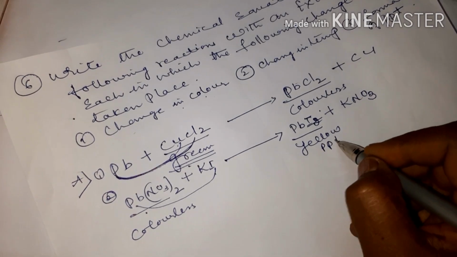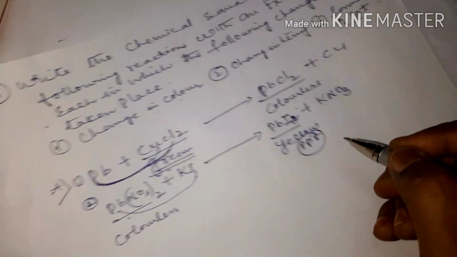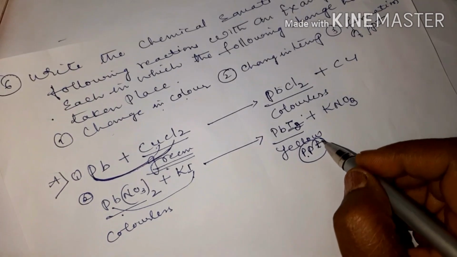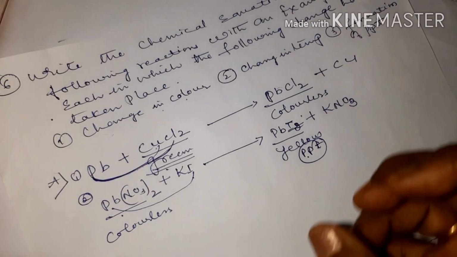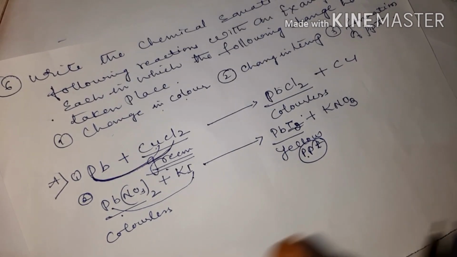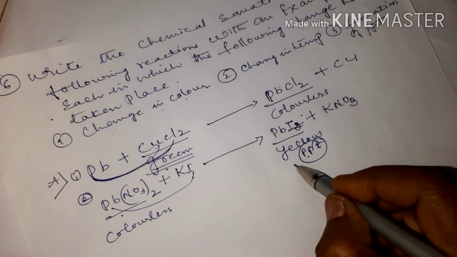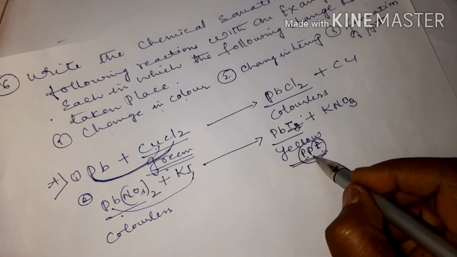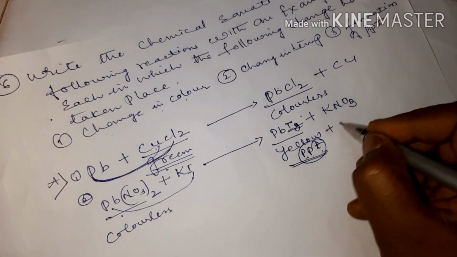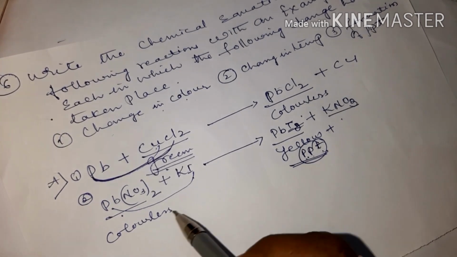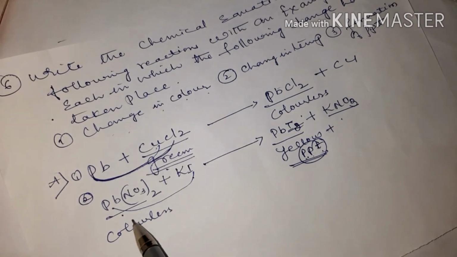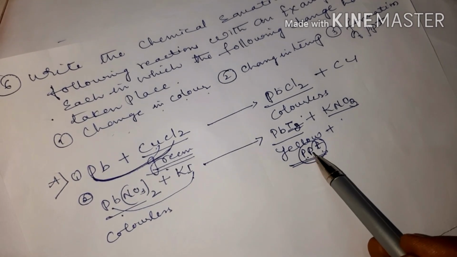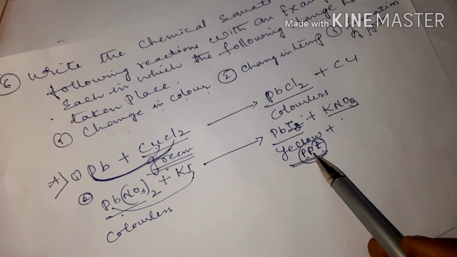So keep in your mind children, even for precipitation reaction, precipitate means the substance with insoluble substance without dissolving will settle down, that is called precipitate. So PPT in short form we call precipitate, yellow precipitate, plus potassium nitrate. So they asked you change in color. So first it was colorless. After reacting, it produces colored substance.